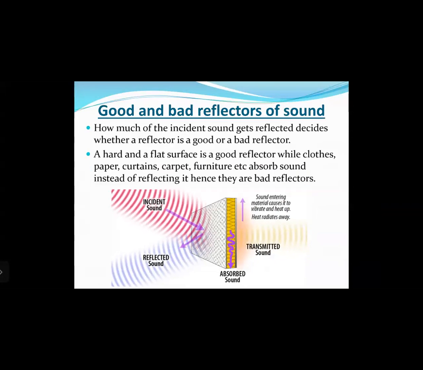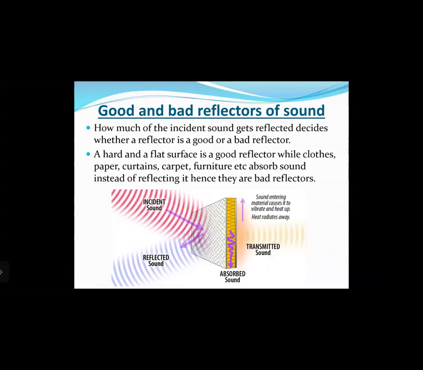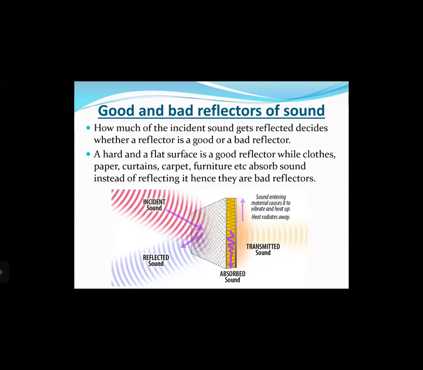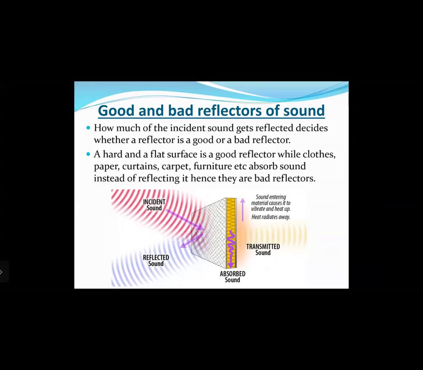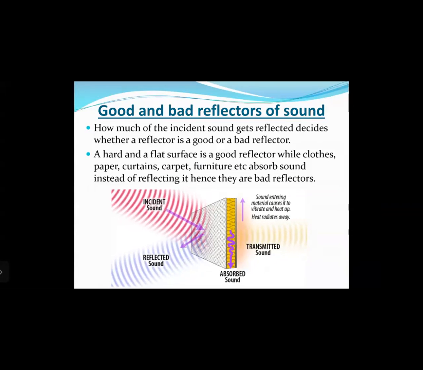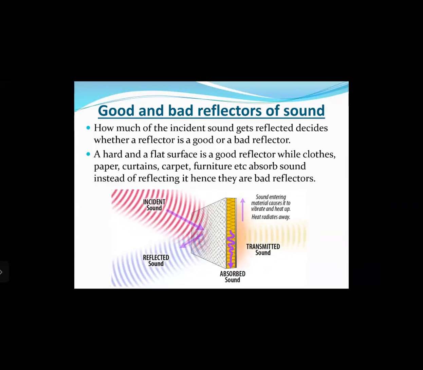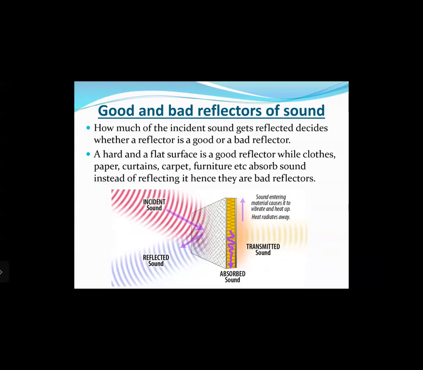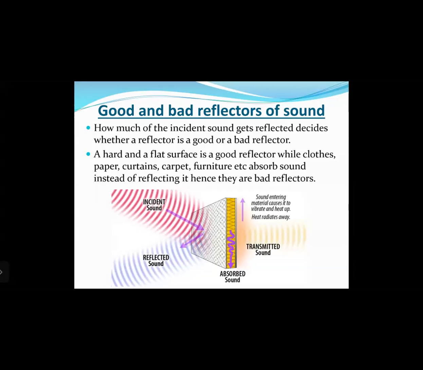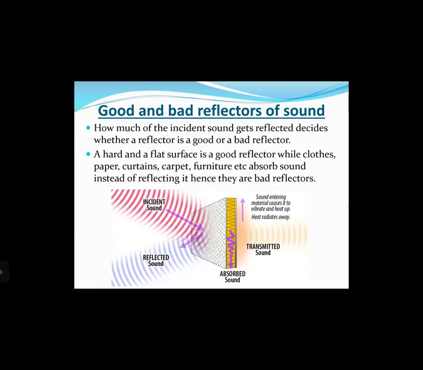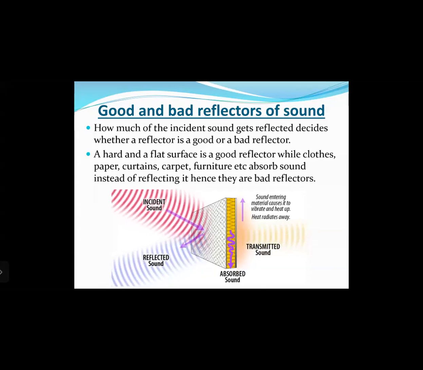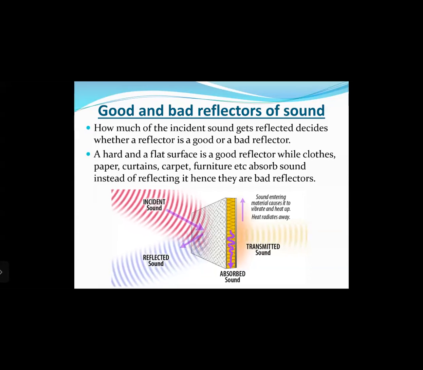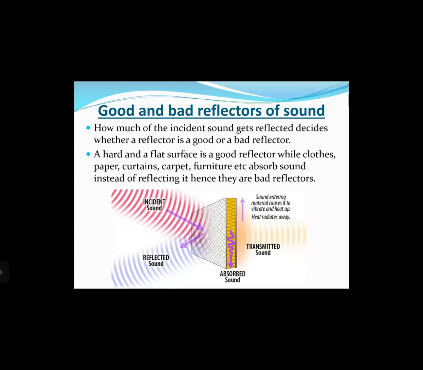So we have good and bad reflectors of sound. How much of the incident sound gets reflected decides whether a reflector is good or bad. A hard and flat surface is a good reflector, while clothes, paper, curtains, carpet, furniture, trees, leaves and plants absorb sound waves instead of reflecting them. Hence, they are bad reflectors. If you observe this wall here, the incident sound gets reflected, but some of the sound is absorbed and some of it is transmitted.